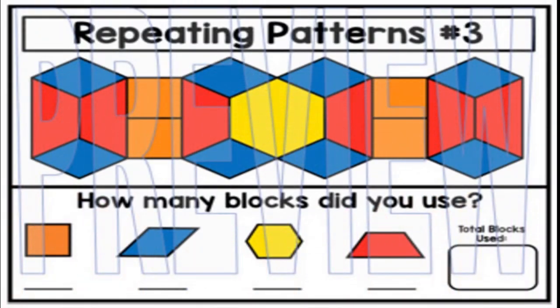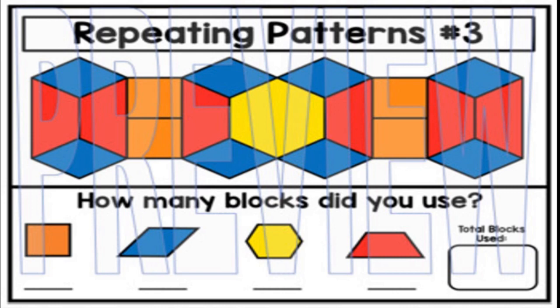Now here, repeating patterns. See, this is a repeating pattern. You can see here a rectangle and a diamond, and you can see a hexagon, which means a 6-faced picture, and a trapezium, which means a 5-faced picture, correct? And they have different colors, so it will become easy to count.